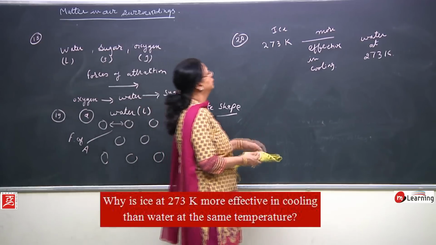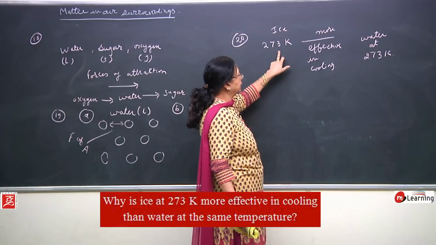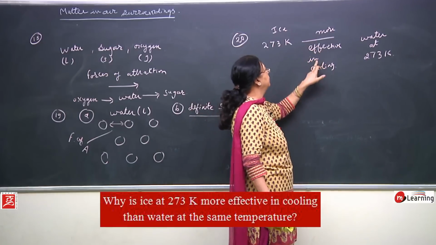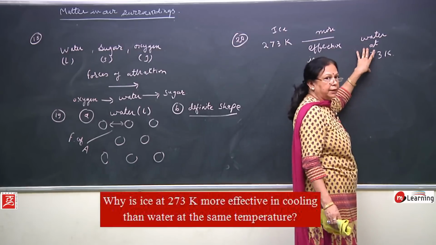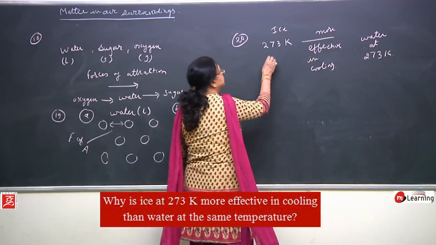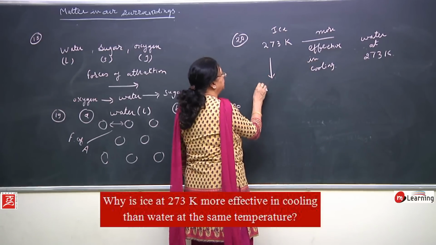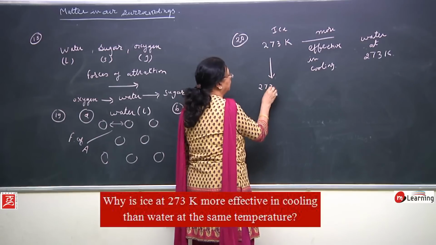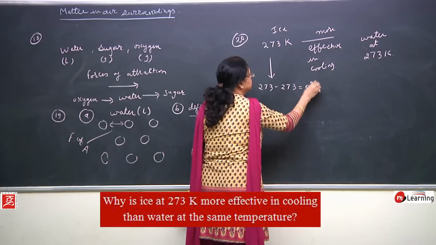Here, why is ice at 273 Kelvin more effective, giving more cooling effect than water at 273 Kelvin? 273 Kelvin, if you change it into centigrade, is 273 minus 273, that is 0 degree Celsius.